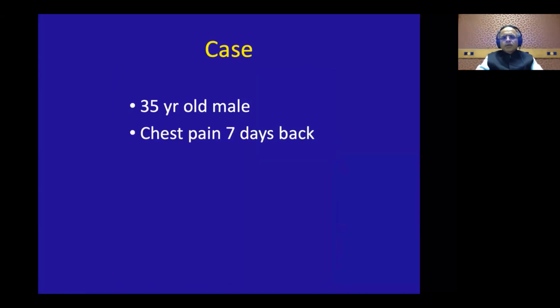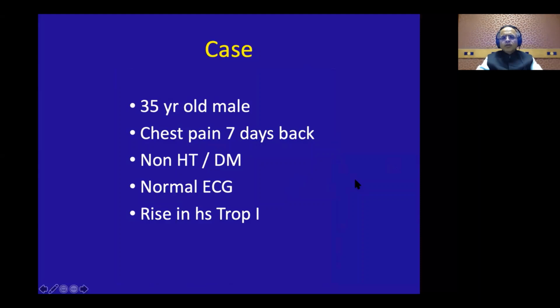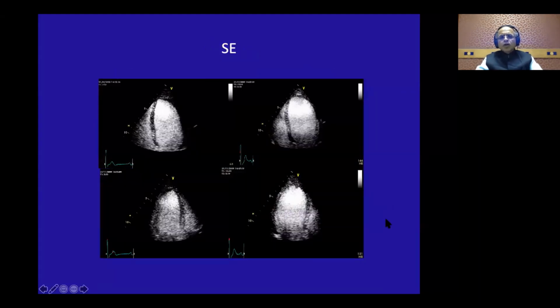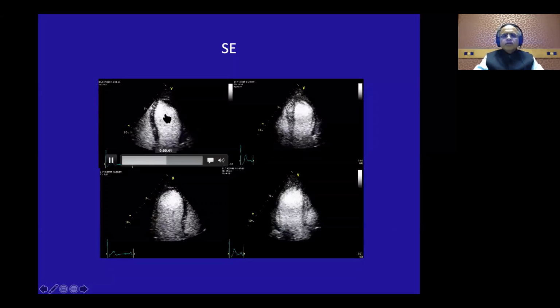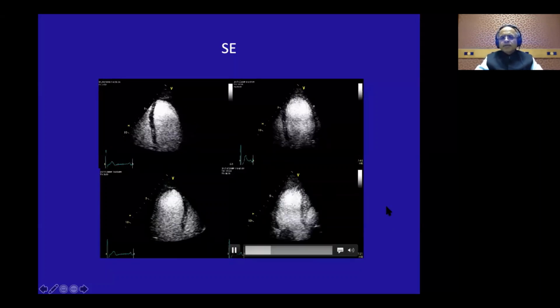A 35-year-old gentleman with chest pain which was there 7 days back. That time he didn't come to the hospital. He's non-hypertensive, non-diabetic. The ECG is normal, but the troponins are raised. So he becomes like an unstable, like a non-ST elevation MI. So this is his rest images, and this is his peak exercise images.